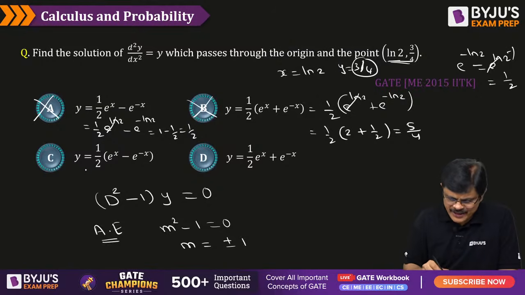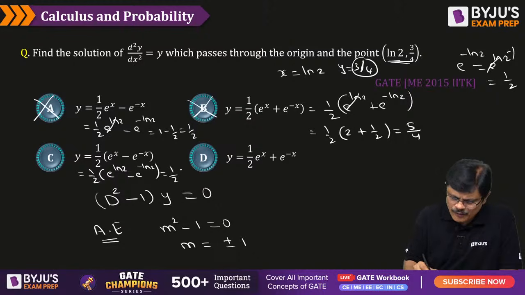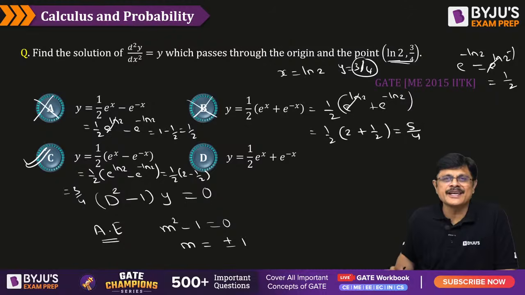Let us substitute in the next option, which is 1 by 2, e power log 2 minus e power minus log 2, and it is equal to 1 by 2 into 2 minus 1 by 2. This is 3 by 2 into 1 by 2. So the correct answer is 3 by 4. So option C is the correct answer for the given problem, my dear friends.